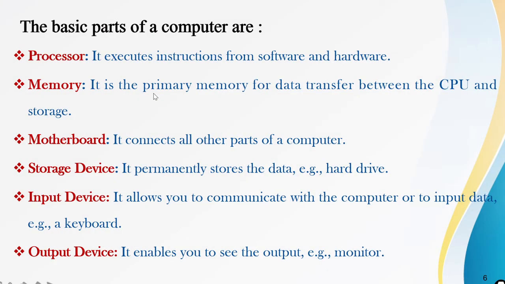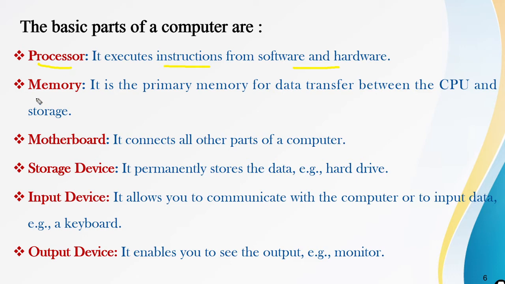The basic parts of the computer are the processor. The processor executes instructions from software and hardware. The processor is nothing but the CPU, the central processing unit, and it has different parts. In the next videos we can learn about this in detail. The CPU has two parts: the arithmetic and logic unit, and the control unit.